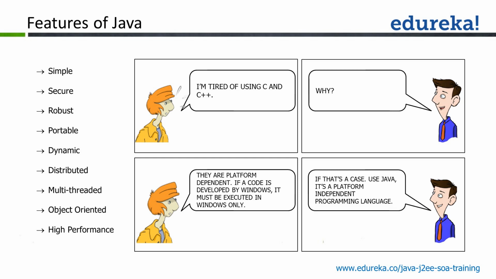The native languages have this concern that the code written is platform dependent. Java is one such language in the world which is platform independent. That's one key feature which makes Java outshine any other programming language in the world.